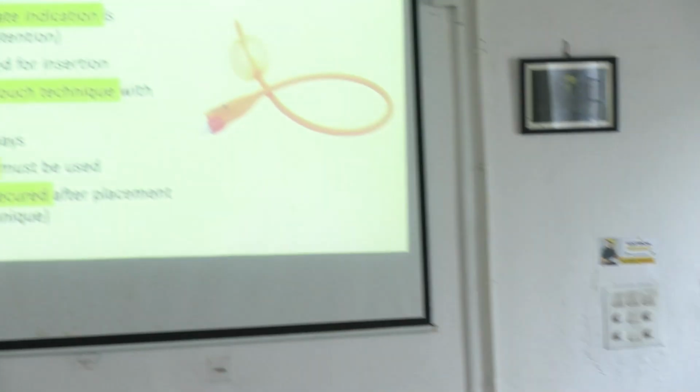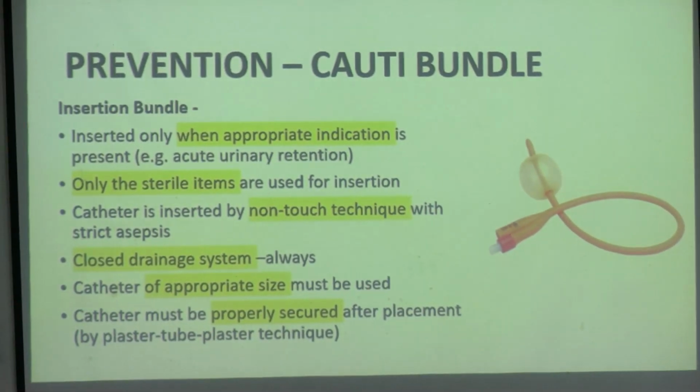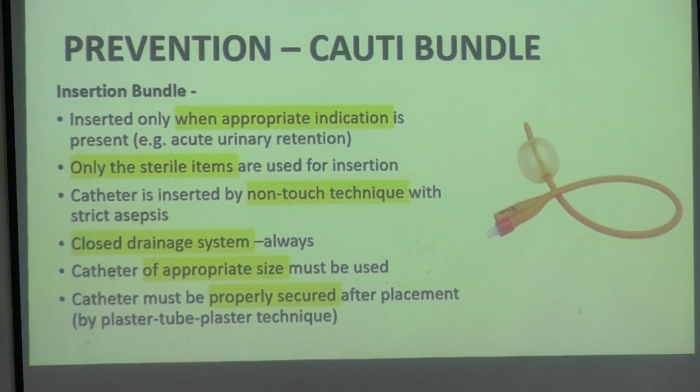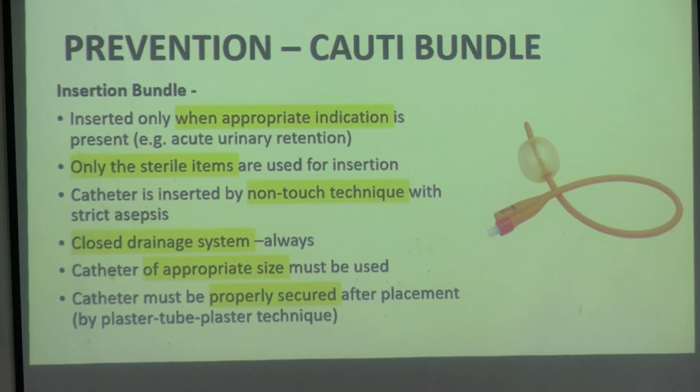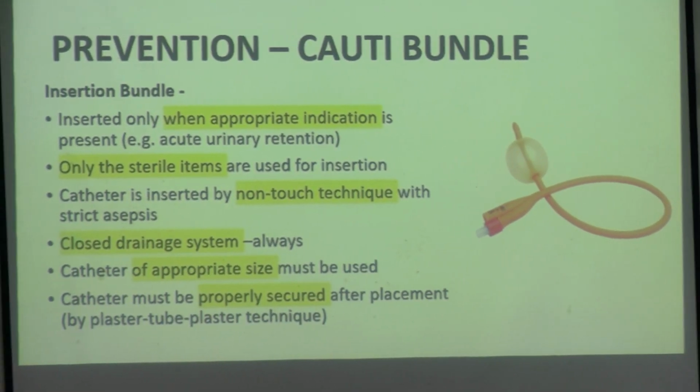Acha, all the HAIs are controlled or monitored or audited by some specific guidelines. It is the duty of the nursing staff to fill it up every day. What has to be done? For every hospital acquired infection there will be two criteria. One is the insertion checklist, that means when I am putting the device, how will I do it, there are specific check points, you have to tick and do it. And there is a maintenance bundle, that is when a device is there, every day in rounds what will I see. So one is the insertion bundle, one is a maintenance bundle. So this is called bundle care approach for the HAI to prevent the infection.